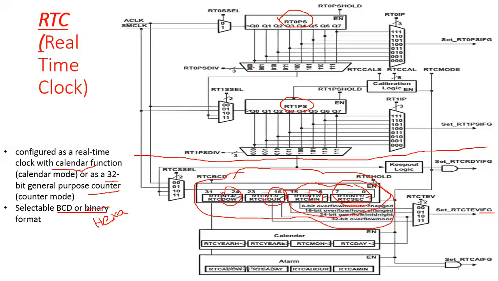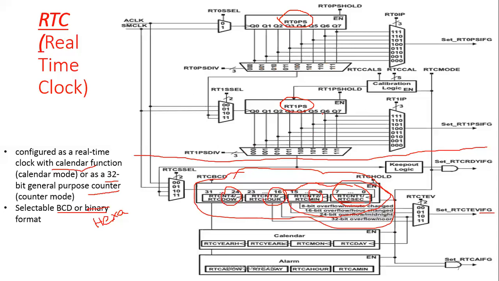That means divided by 1, 2, 3, 4, 8, 16, 32, 128. Similarly, here also 128.